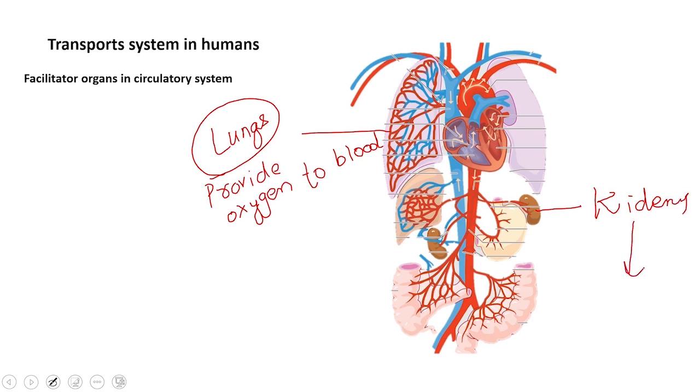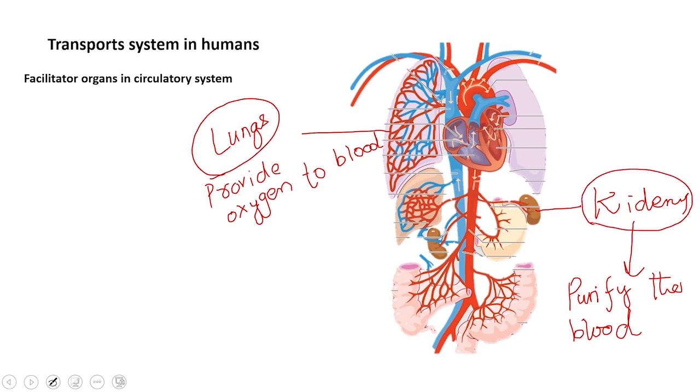Kidneys purify the blood by extracting out the waste material from the blood. As all the organs transfer their waste material into the blood, it is the responsibility of kidney to wash and to clean these waste materials out of the blood and to make the blood healthy for the body.